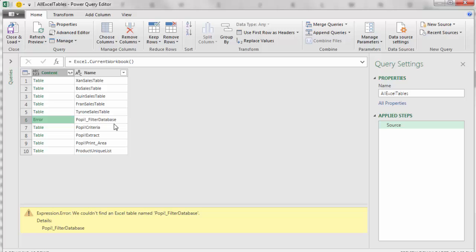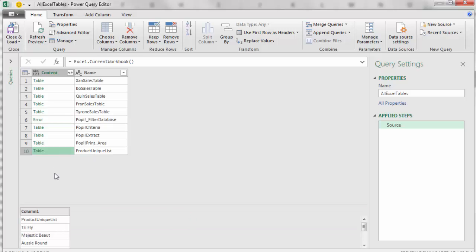Now, for the names that were created automatically from some other feature in Excel, we could actually just filter those out. Does not end with filter database, does not end with criteria. But the problem is the defined names, we don't have any idea what those might be named. So that's where knowing that these objects get imported with this generic column 1 is going to come in handy. Now, the trick is going to be we have to, in an extra column, somehow look at that table object and pull out the first column. So for each one of these table objects, we need to do that.